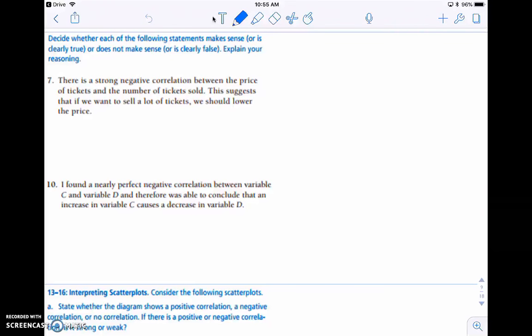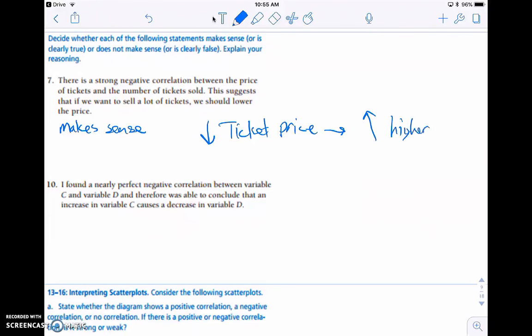That definitely makes sense, because as ticket prices go down, that's going to lead to, hopefully, in theory, a higher number of sales. As you lower that ticket price, more people are going to be inclined to purchase those